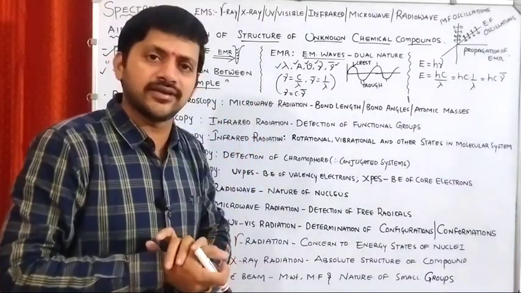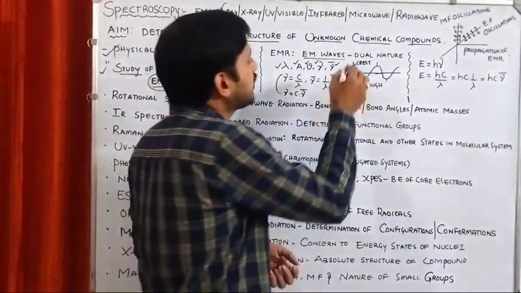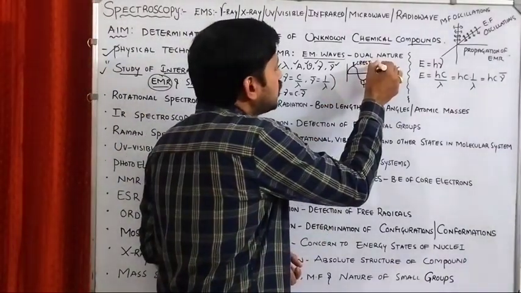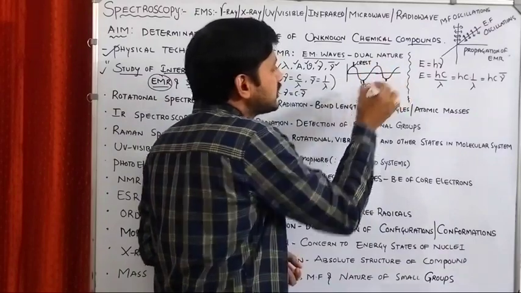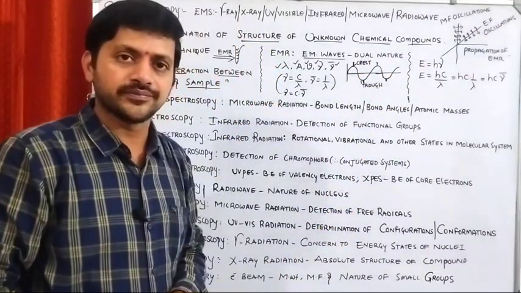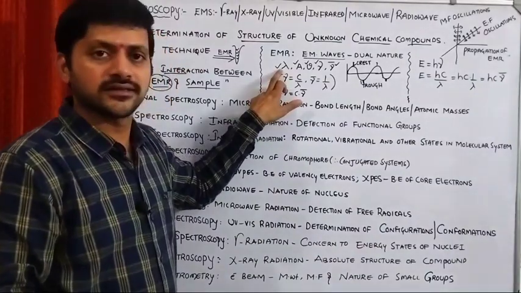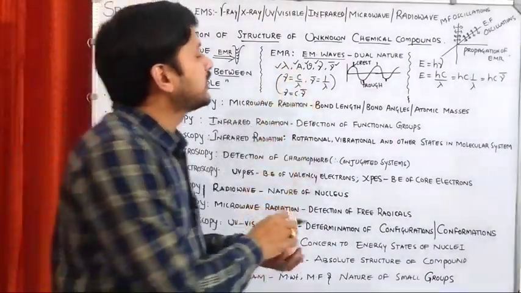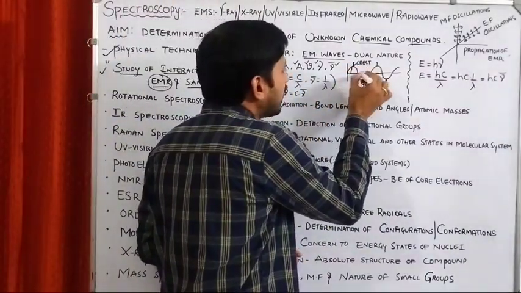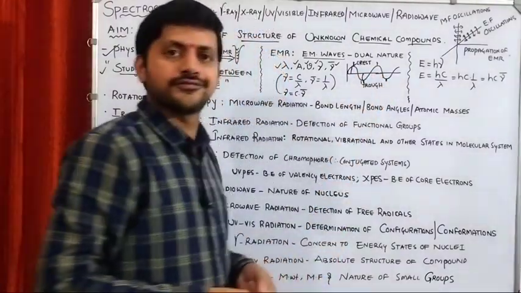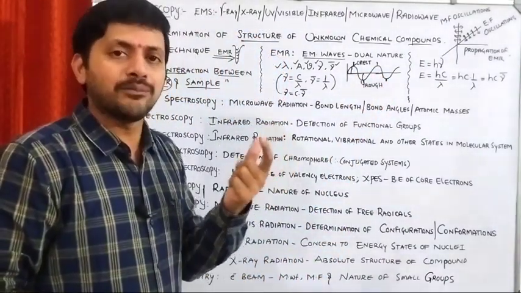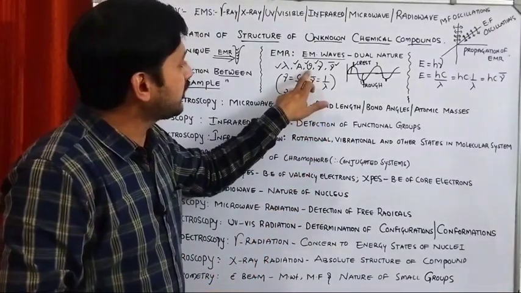Wavelength is the distance between two crests or the distance between two troughs. Amplitude means the height of the crest or the depth of the trough.